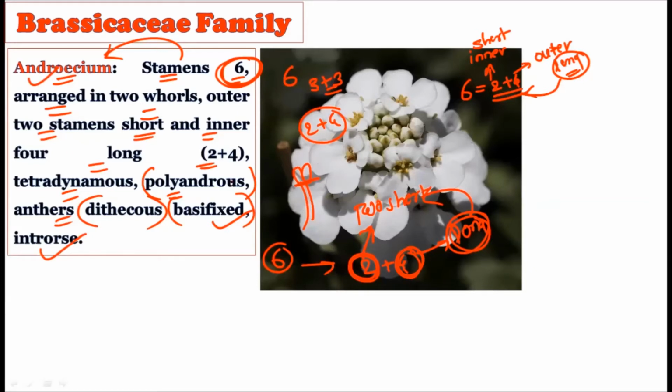So introrse, basifixed, dithecous, polyandrous, tetradynamous, and the 2 plus 4 arrangement can be seen in this androecium in the Brassicaceae family. You should remember there are six stamens in general, arranged in the 2 plus 4 order. Two are inner, four are outer; two inner are short, four outer are long.